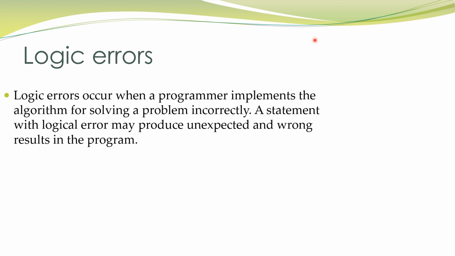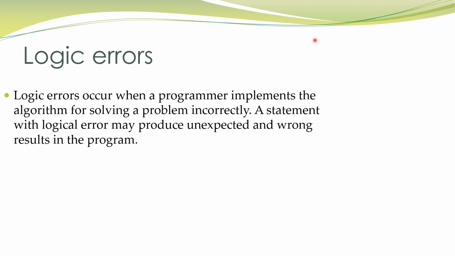Right. Moving towards the next slide, that is about logic errors. Logic errors occur when a programmer implements the algorithm for solving a problem incorrectly. An example for this is, we are supposed to do a subtraction, but we are adding instead. Some types of mistakes we make all come under logic errors.